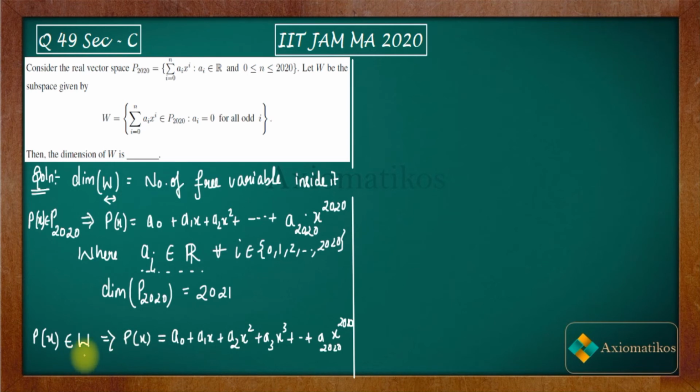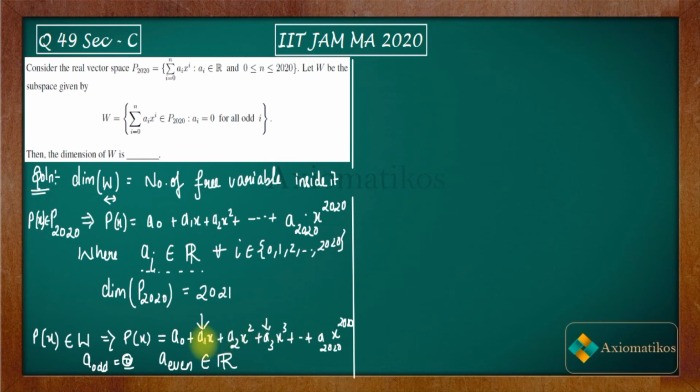We will say that a_odd is equal to 0. This is given to you. And a_even belongs to real numbers. That means in this case, a1 is not a free variable. You cannot pick any a1 from real numbers. You have to pick it as 0. That means a1, a3 are not free variables.